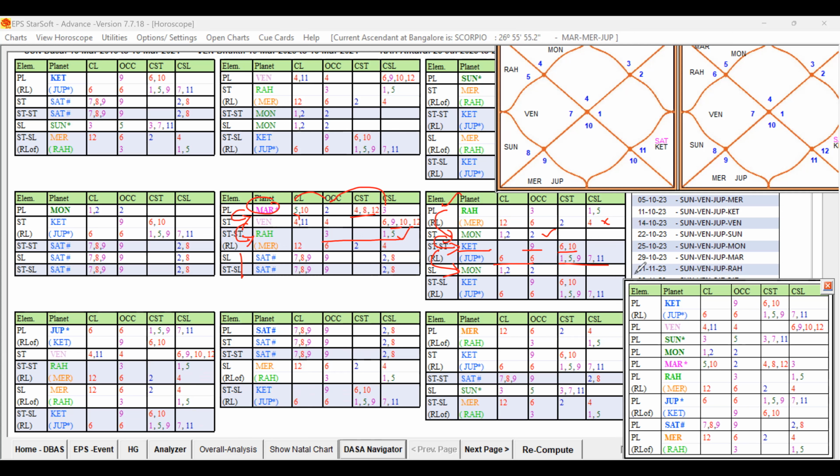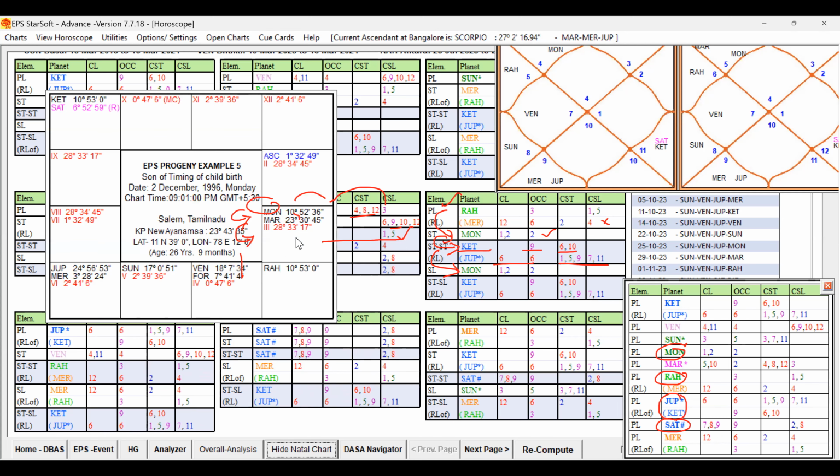So which are the favorable key planets making the destiny favorable? Rahu and star lord Moon are strongly present, and Ketu, Jupiter, right? In the fifth lord, Rahu is present and Saturn is also present. So these are the favorable key planets strongly playing a role. The role of the Sun is not directly present, but definitely the role of the Sun will also be there. If you check, Mars is in the sign of the Sun.